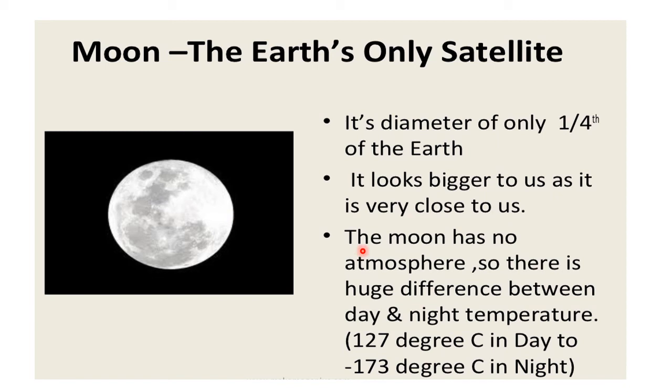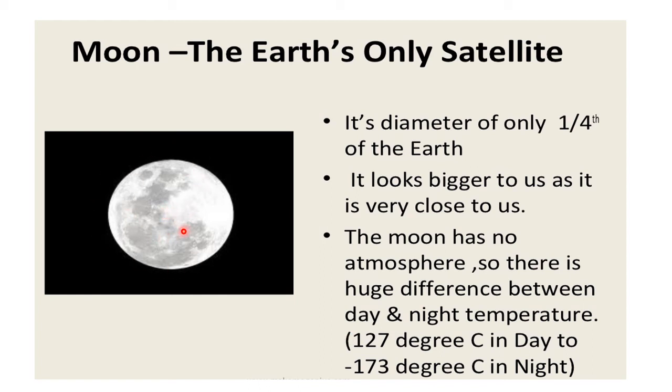Now the moon has no atmosphere. On a given day, there is a huge difference between day and night temperature on the moon. In the daytime, it is 127 degrees Celsius, then it goes down to minus 173 degrees at night. This is such a huge difference.